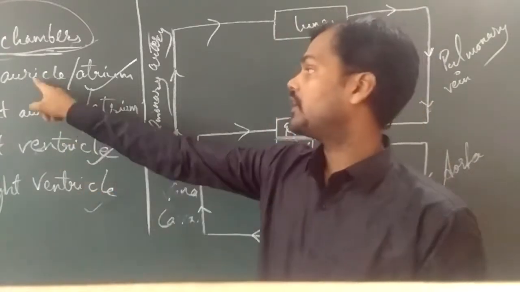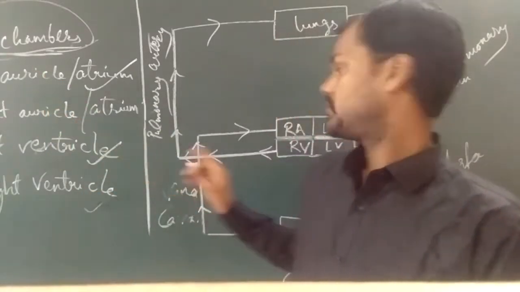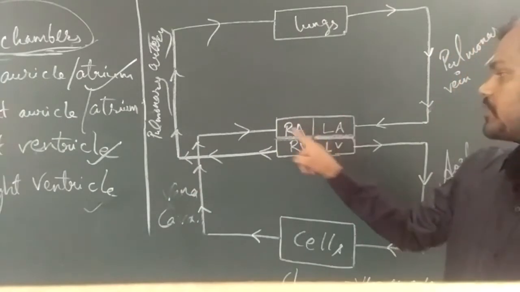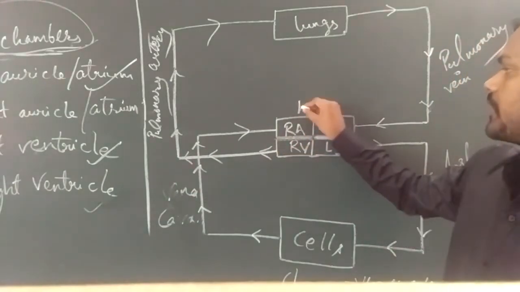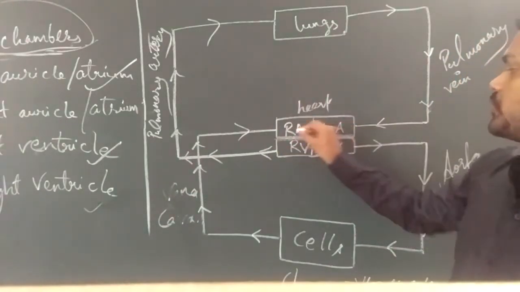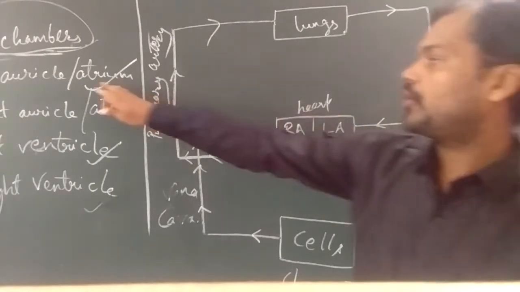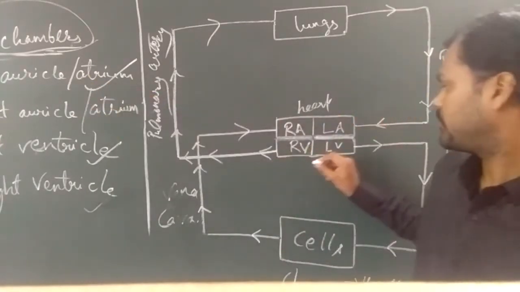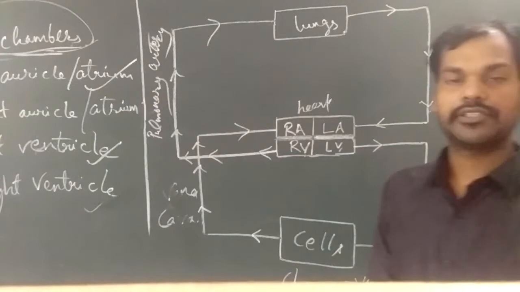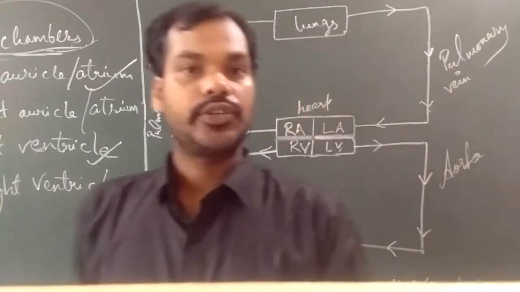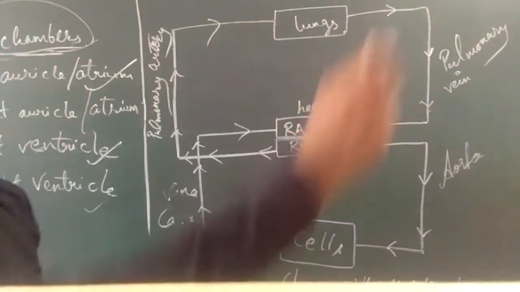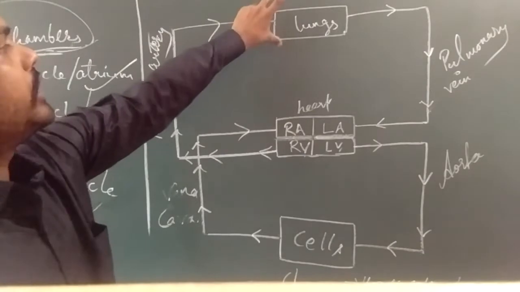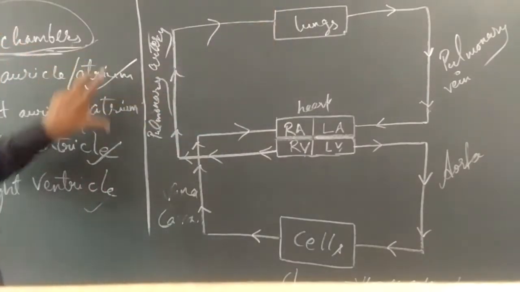So the upper two chambers, you can see the upper two chambers, this is the heart here. The upper two chambers are called auricles, and the lower two chambers are called ventricles. So basically, the human heart contains four chambers.